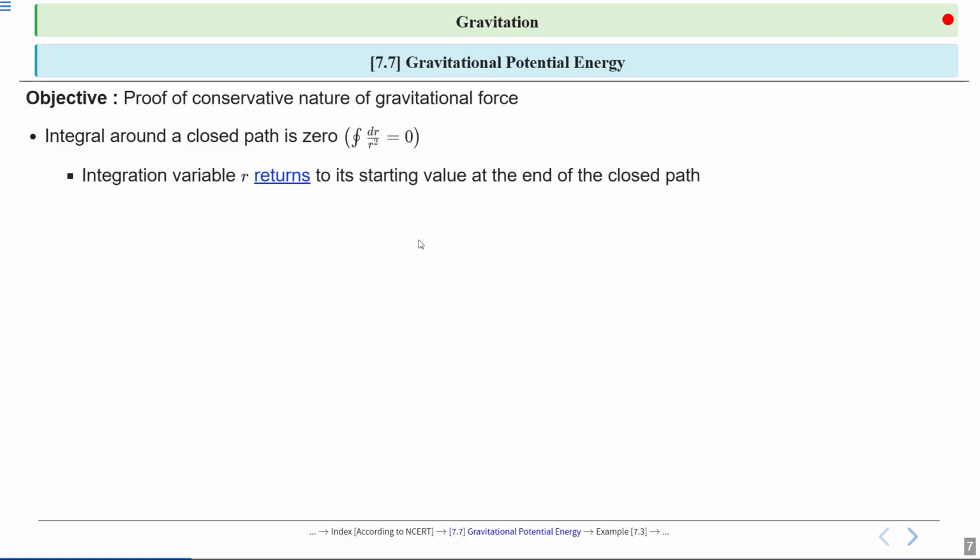Now, let's focus on the integration variable r. It's important to note that r returns to its starting value at the end of the closed path. This means that the path is closed and the initial and final positions are the same. This reinforces the idea that the work done by gravity is path independent.